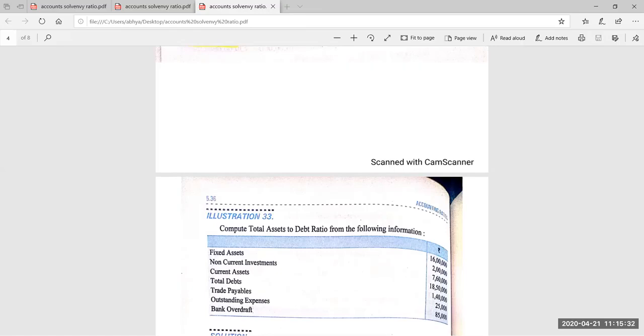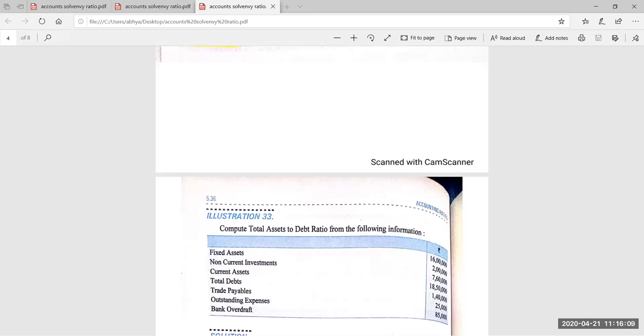But I don't think in this question you need any format of balance sheet, because the total debt is already given to you and you have to find out the total assets. Yes, Varun Bhatia, very fast. You have given me the answer, but I'll tell you whether it is correct or incorrect. I'm waiting for others' answers, because total debt is already given, 18,50,000. So here we have to find out the total assets.